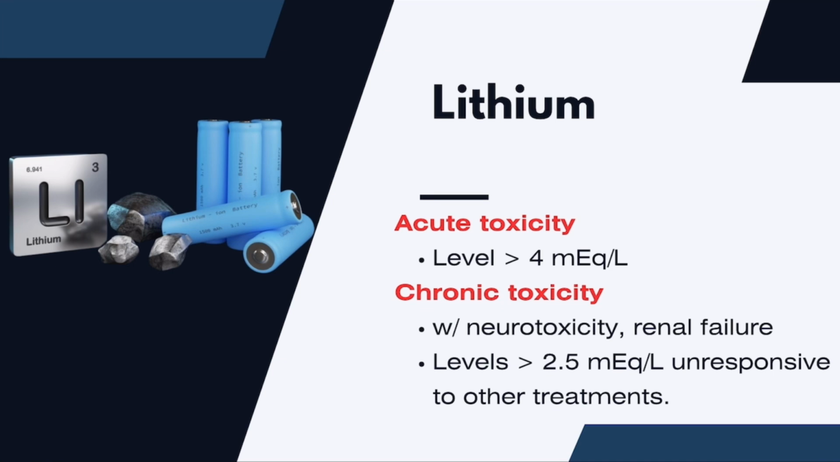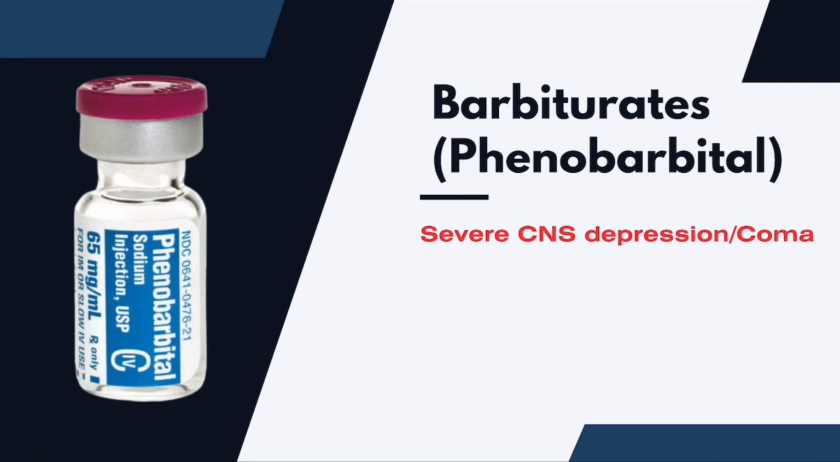In case of chronic toxicity, look for neurotoxicity, renal failure, or levels more than 2.5 milliequivalents per liter unresponsive to other treatments. Third on the list is barbiturates, especially phenobarbital, a CNS depressant. Dialysis indications are when the drug causes severe CNS depression or coma, unresponsive to supportive treatment.